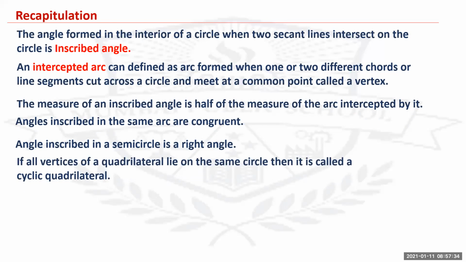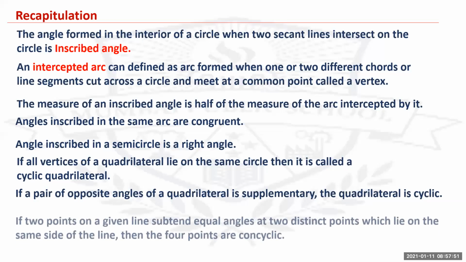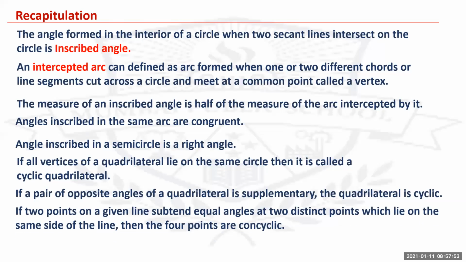If all the vertices of a quadrilateral lie on the same circle, then it is called a cyclic quadrilateral. If a pair of opposite angles of a quadrilateral is supplementary, the quadrilateral is cyclic. If two points on a given line subtend equal angles at two distinct points which lie on the same side of the line, then the four points are concyclic. Now, these are all the topics which we have studied in the chapter circles. You have to just brush up through all these points so that you understand the concepts more clearly.